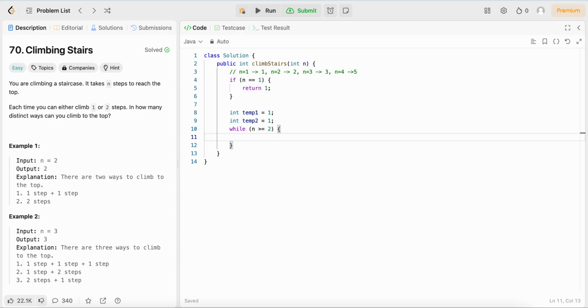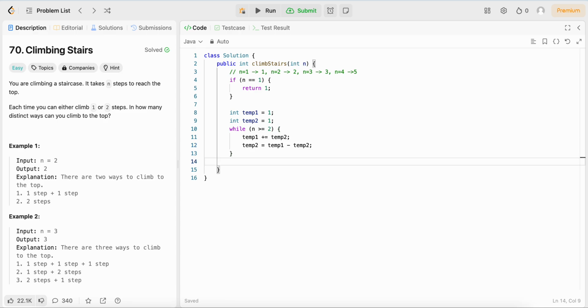So we can basically have temp 1 be the sum of temp 1 and temp 2, which is going to give us our most recent value. So we're just doing plus equals with temp 2, and then we want temp 2 to be the value of temp 1, so we can keep on moving forward and summing up the previous values. So to do that, we can have temp 2 equals the current temp 1 minus temp 2, which is going to give the previous value of temp 1.